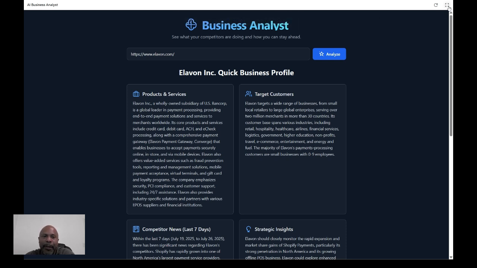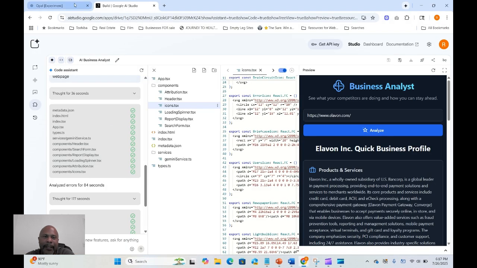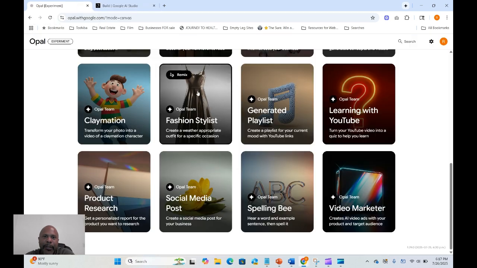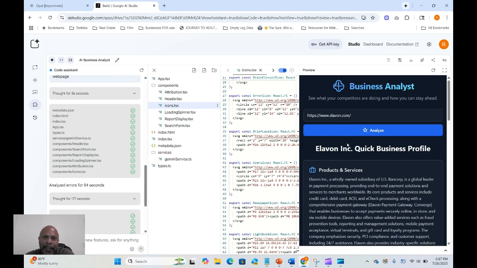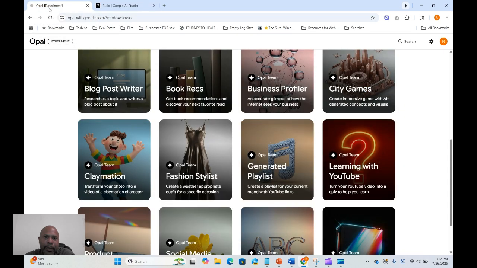So pretty cool. I love what Google's doing. A lot of cool stuff they're releasing. But I think this is a nice little hack to build somewhat more complex apps than I was building with AI Studio. These are more workflows that can automate multiple steps. But if I can turn that into code and build it over here, then I actually have a little more control over it. I can host it on my own server in Google Cloud versus here. I can't really do that. I can share these, but I don't really have a lot of control over it.